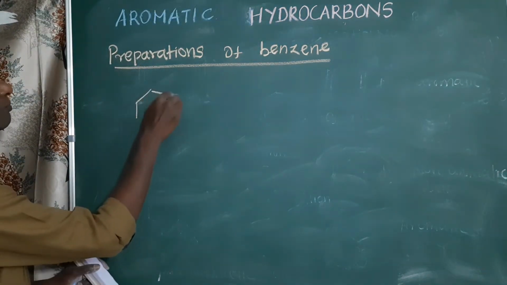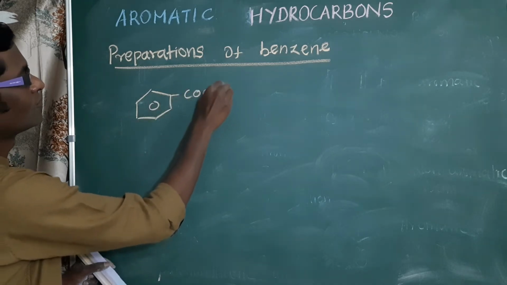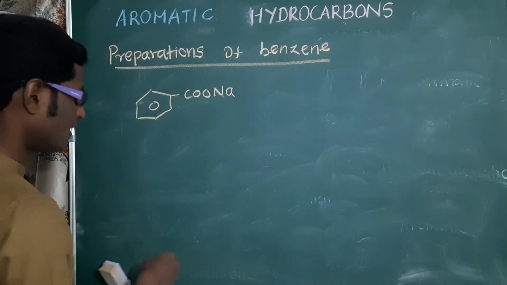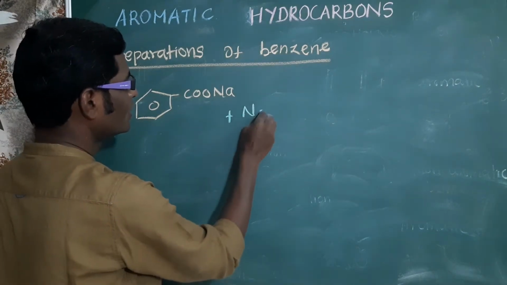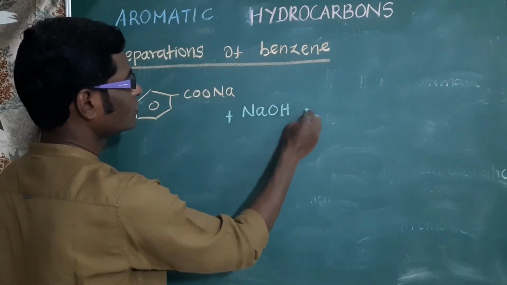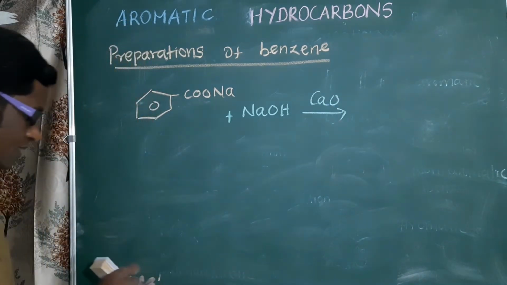Next is preparation of benzene from decarboxylation. Sodium salt of benzoic acid is treated with soda lime. What is soda lime? 3:1 ratio of sodium hydroxide and calcium oxide. They are collectively called soda lime.